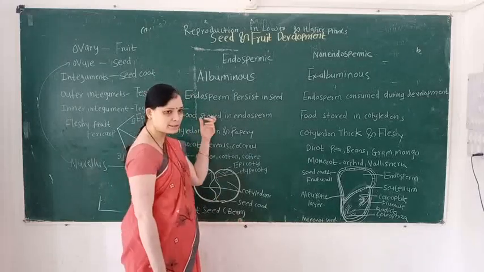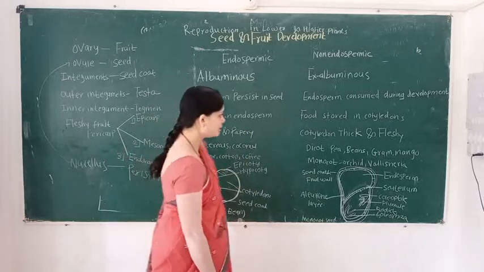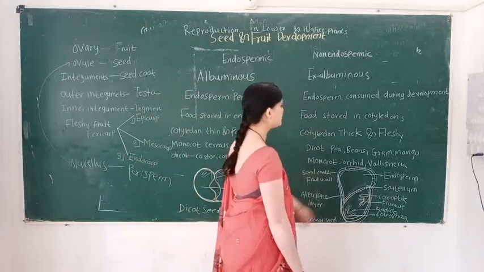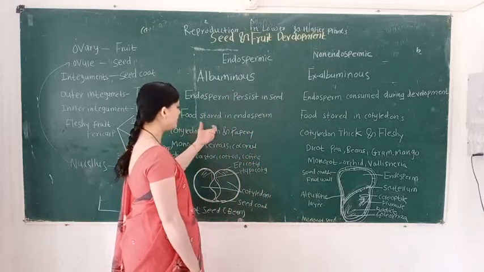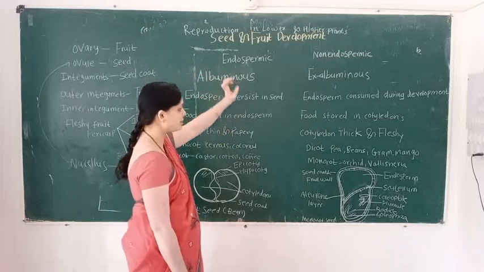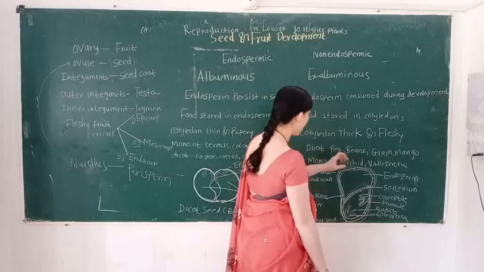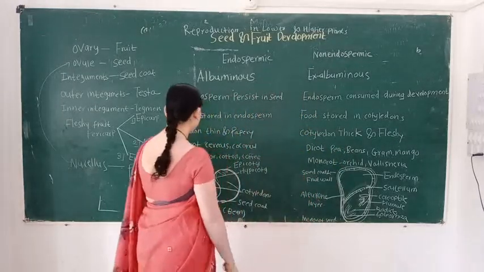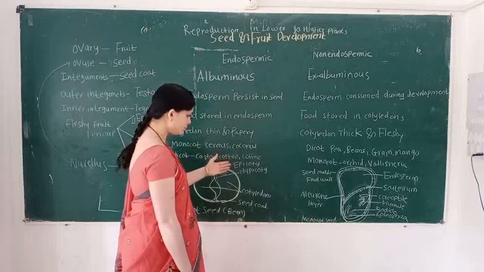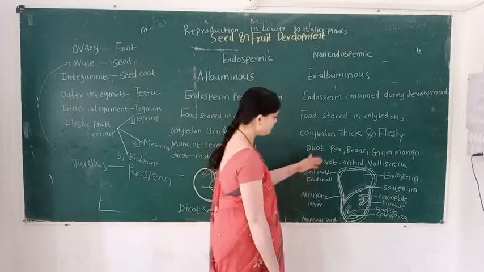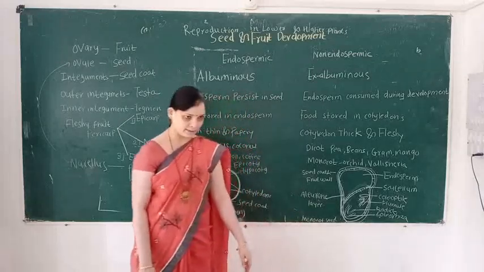Here endosperm is present, so food is stored in the endosperm. In a non-endospermic seed, food is stored in the cotyledon. Cotyledons are thin and papery in an endospermic seed and thick and fleshy in a non-endospermic seed. Examples: cereals, coconut, castor, cotton, coffee. Examples: pea, bean, gram, mango, orchid, and Vallisneria.